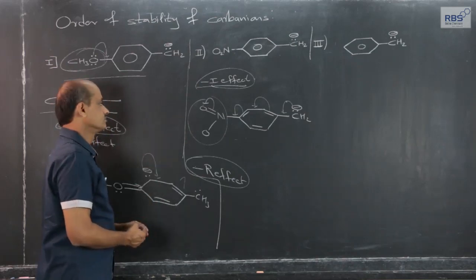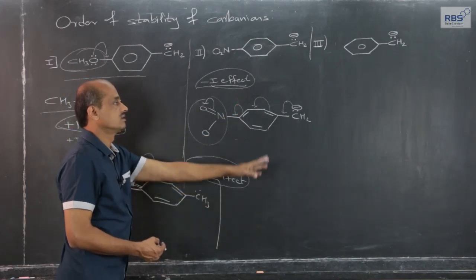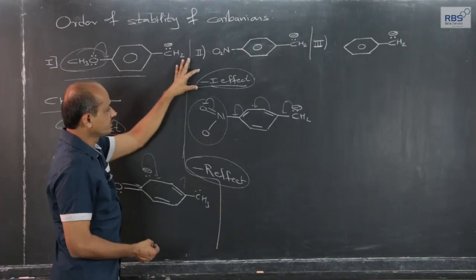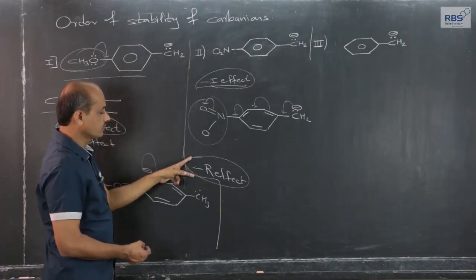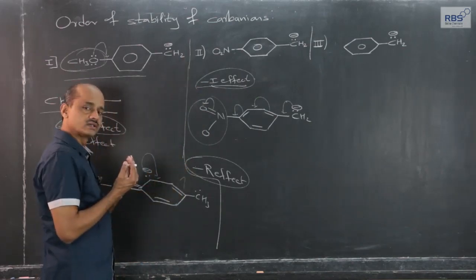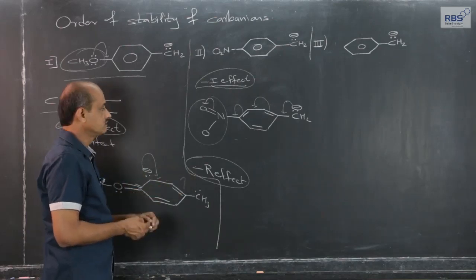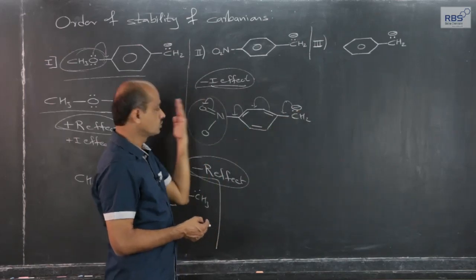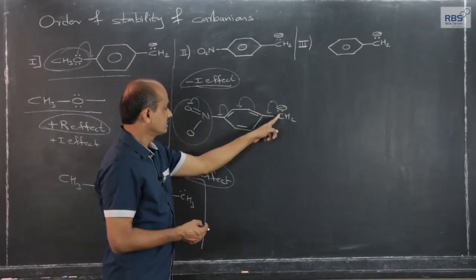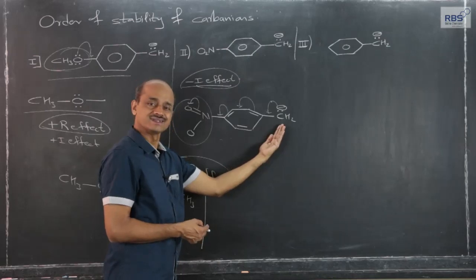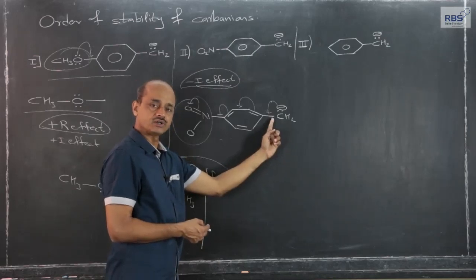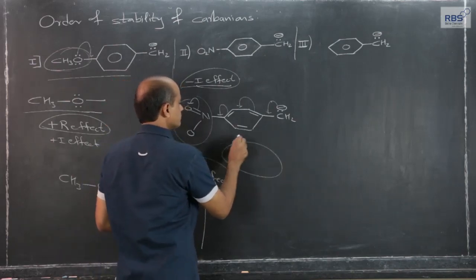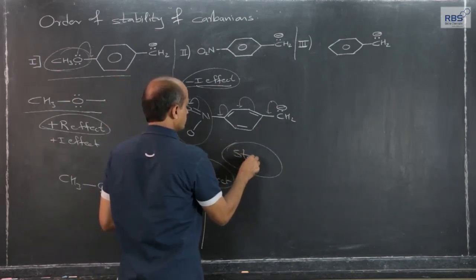These are MCQs, I have just not written the multiple choices. So, nitro group, not only because of negative inductive effect, but because of electron pulling effect, resonance minus R effect, pulls the negative charge towards itself, means it delocalizes the negative charge on carbanion, and that will stabilize this carbanion.